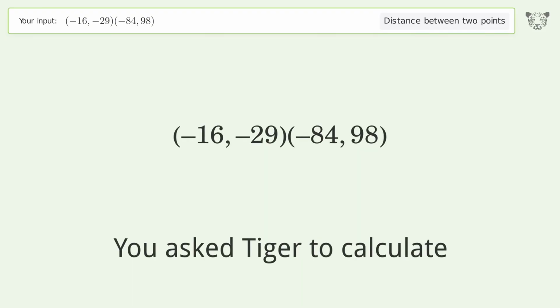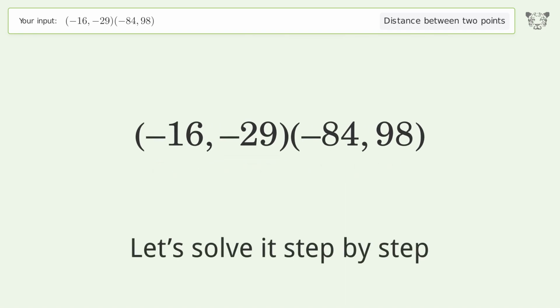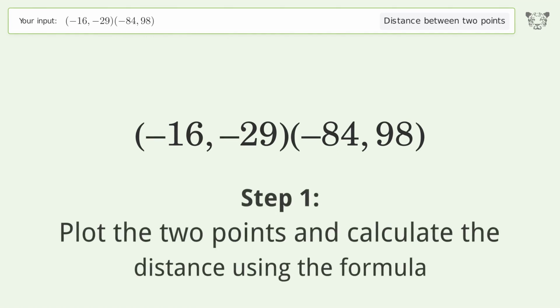You ask Tiger to calculate. This deals with the distance between 2 points. The distance between the 2 points is the square root of 20,753, or 144.059. Let's solve it step by step. Plot the 2 points and calculate the distance using the formula.